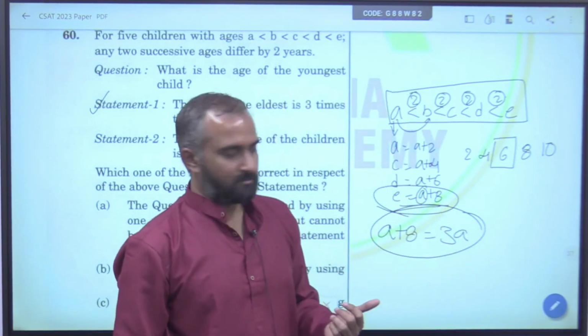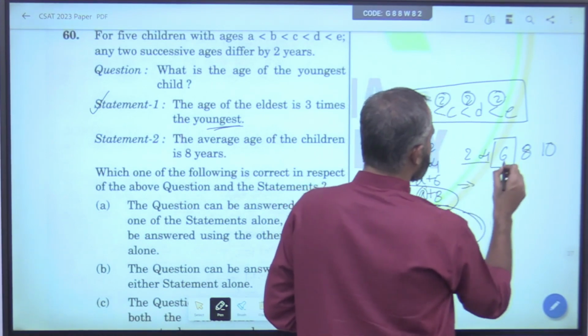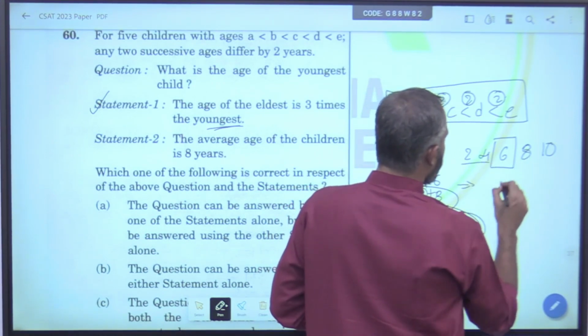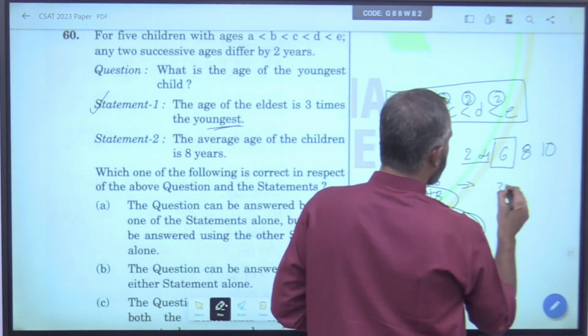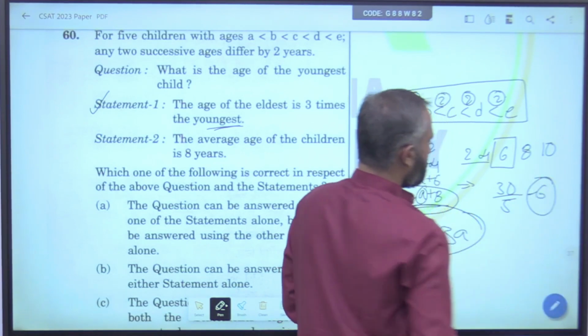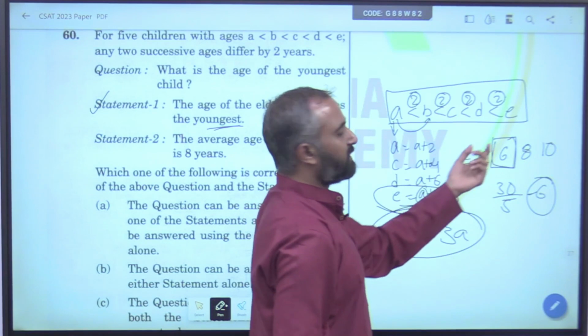Yes, it is. If you don't believe, check. 2 plus 4 is 6, 6 plus 6 is 12, 12 plus 8 is 20, 20 plus 10 is 30. 30 by 5 is 6. So, this is the average. Always the middle digit is the average when the common difference is the same.